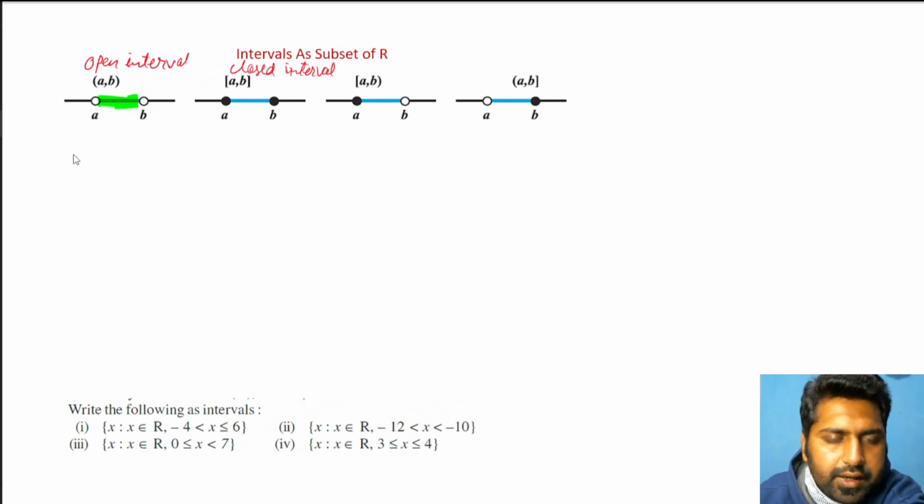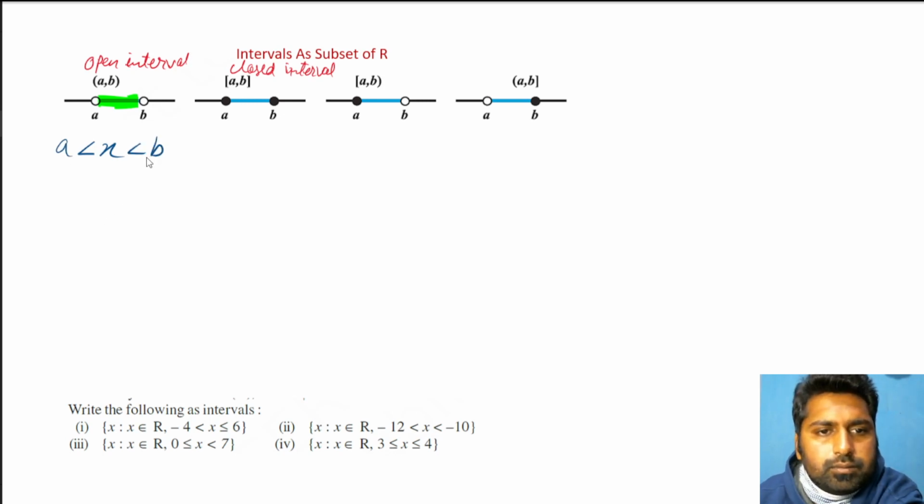So if this is a number line, it is representing the interval where x is greater than A but less than B. So between A and B, but both of them are not included. Remember that if the bracket is curved, that means open interval, which means that value will not be included: A will not be included, B will also not be included.